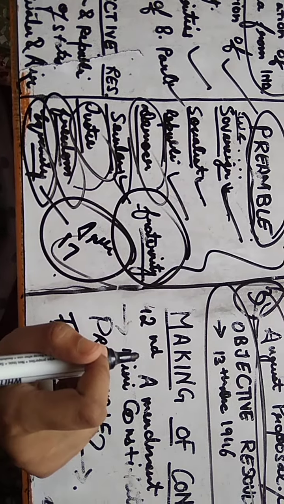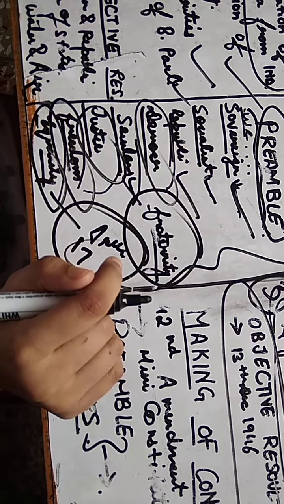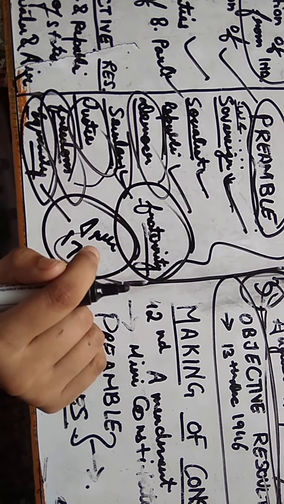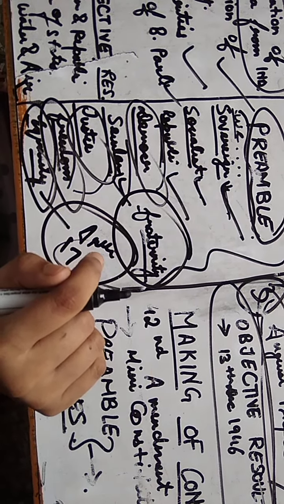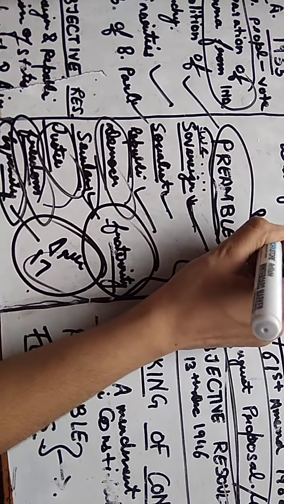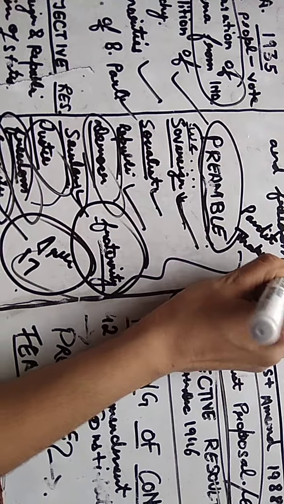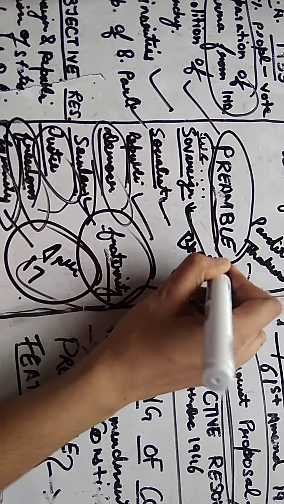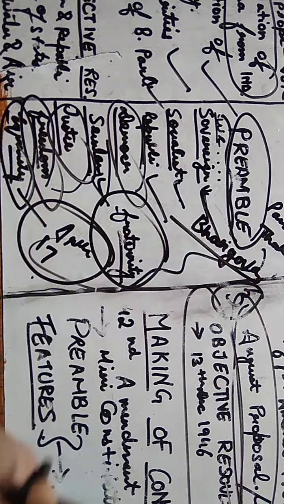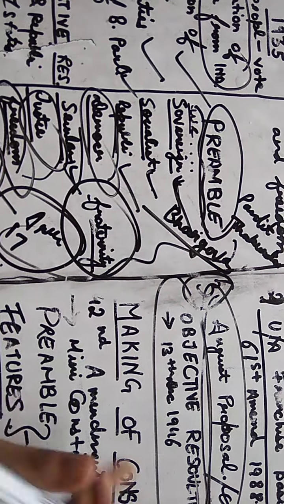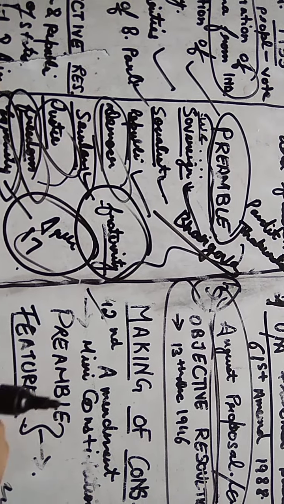So these were the features of the preamble, and I said that I'll tell you the name of who said that the preamble is the soul of the Constitution, and his name is Pandit Thakur Das Bhargava. You can write the name Pandit Thakur Das Bhargava. So this is the second part that I have covered, and I have discussed everything.